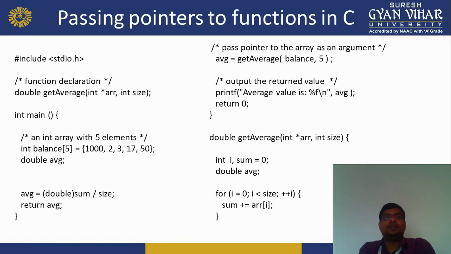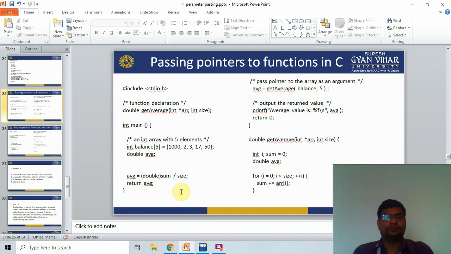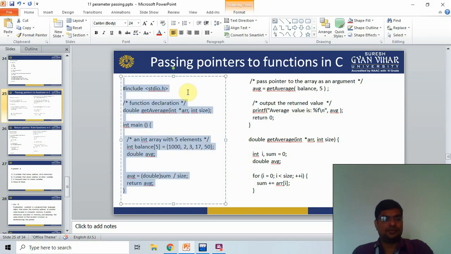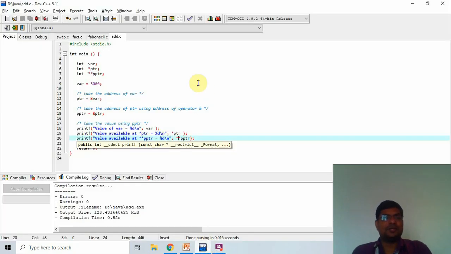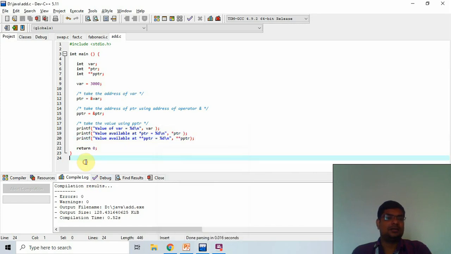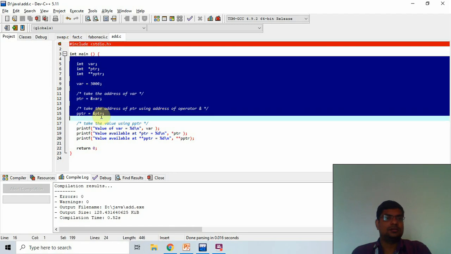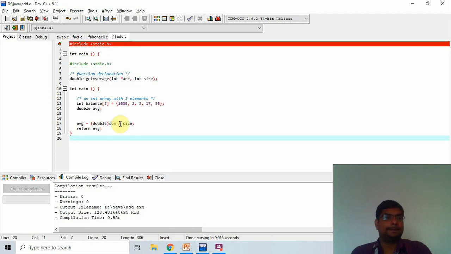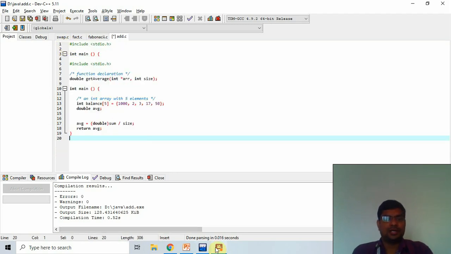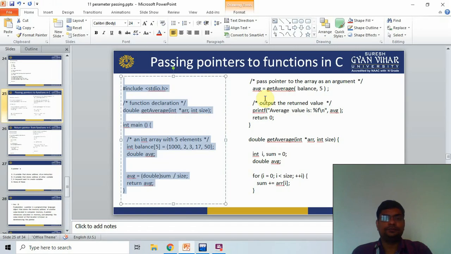That is passing pointer to the function in C. Like that we create a function. After that we pass the pointer to the function. So for that I copy the code. First I copy this. I move on to the Dev C++. Then Control V. Next I move this, and copy.